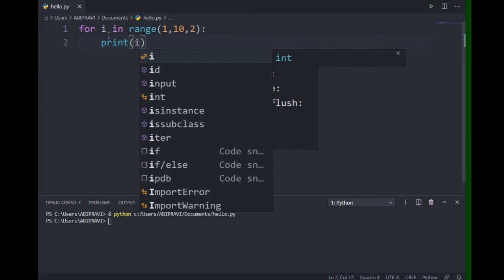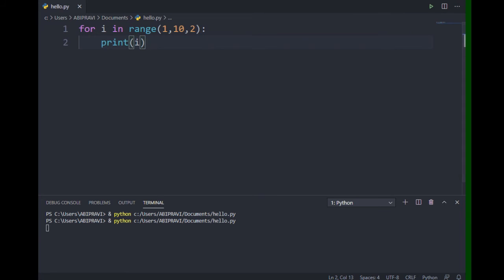First of all, I run the code. If I run it, you are able to see 1, 3, 5, 7, and 9. Here i is assigned the first value 1 and it is printed. After that, the value of i is stepped by 2, so i becomes 3 and 3 is printed. Then it is stepped by 2, i becomes 5 and 5 is printed, and then it steps by 2 to make 7, and 7 is printed.